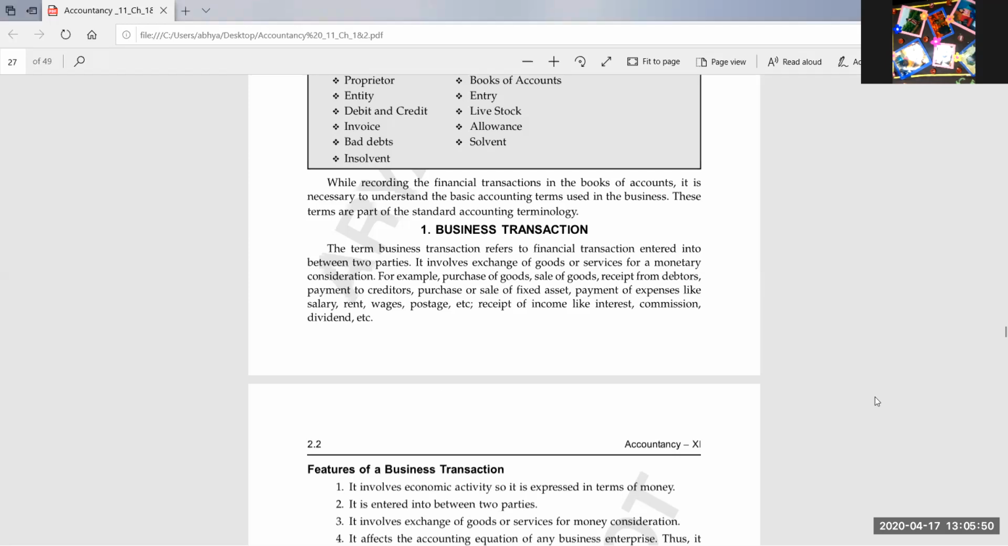Yes, students, give me the answer in chat: which terms have we done till now? Yes, drawings, very good. Drawings, what else? Drawings, business transactions, assets, liability, capital. Yes, very good. Fixed assets, current assets, goods, very good. Very good, students. So you all are responding well.